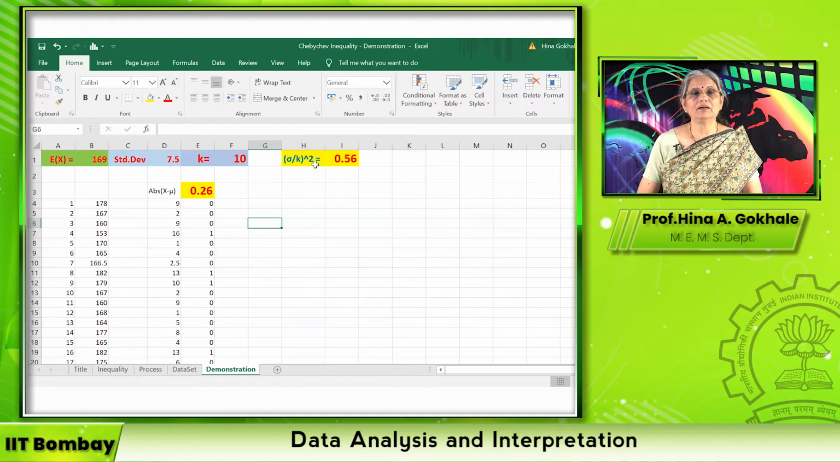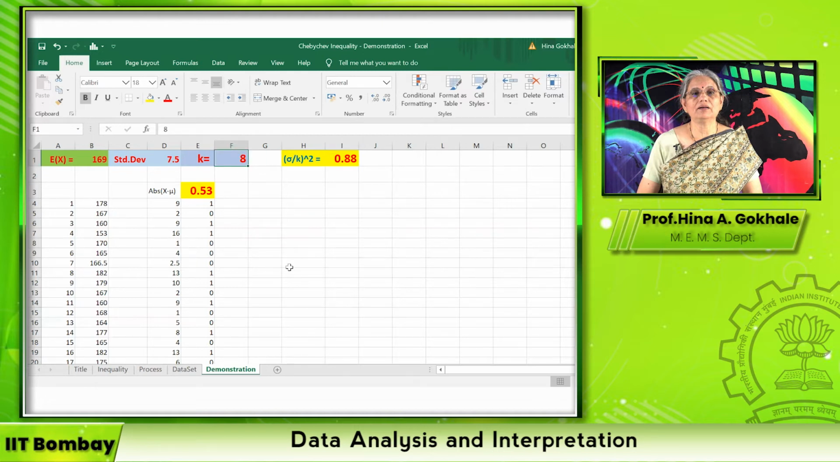The probability is less than sigma by k whole square, and that is 0.56. So this is indeed smaller than that. Let us try to change this number 10. For example, I make it 9. What happens? This is 0.69. This is 0.41. It is still the same. If I make it 8, this is coming close to half, but this is still larger than that.